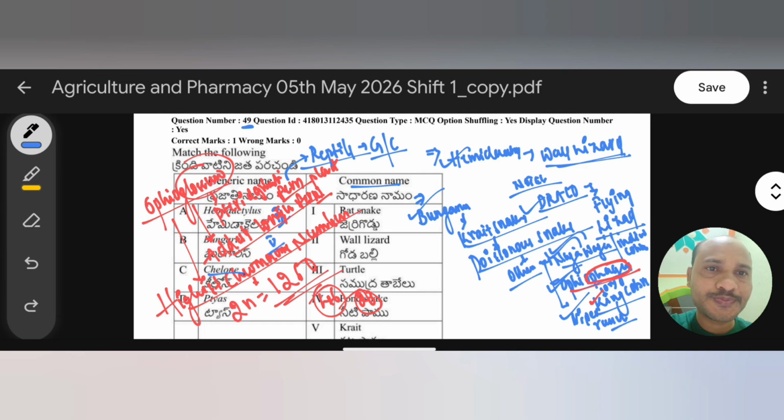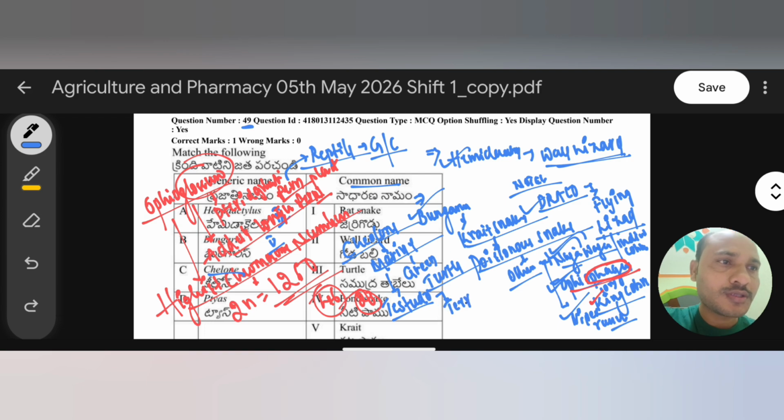Now coming to Chelone, it is a type of turtle. Here Chelone is a marine green turtle, a marine seawater green turtle. We have some other turtle species, like Testudo. Remember, Testudo is a terrestrial turtle. The marine green turtle is Chelone.